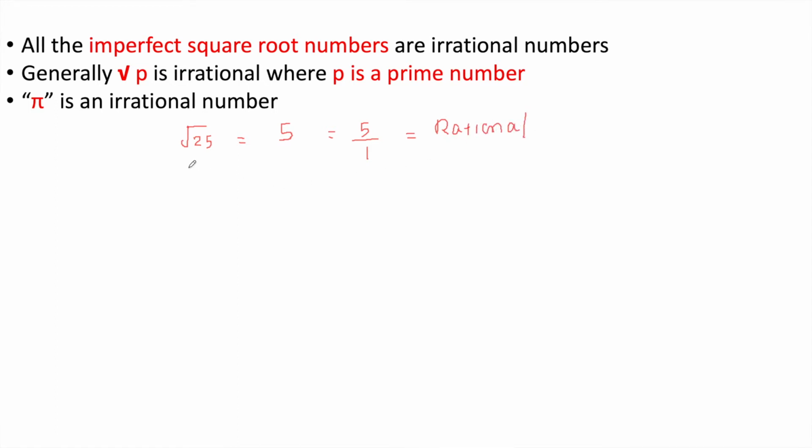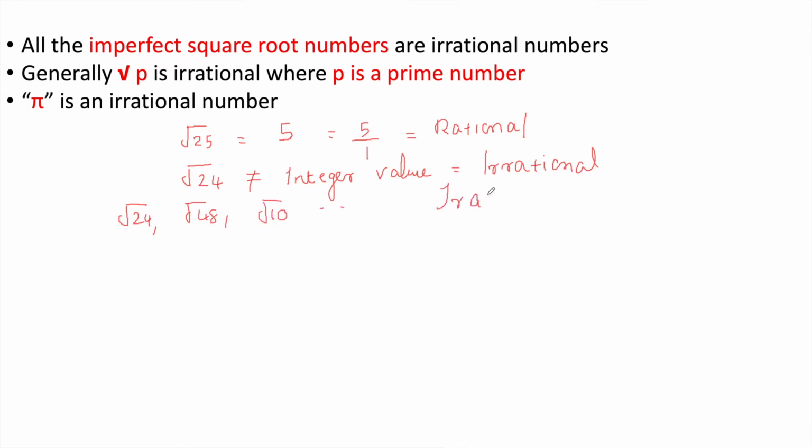But if I write an imperfect square root, root 24, I will not get a perfect integer value as the answer. So again I cannot write it in fractional form, so it is irrational. All imperfect square roots are irrational numbers. Examples are root 24, root 48, root 10. All these kinds of imperfect square roots are irrational.